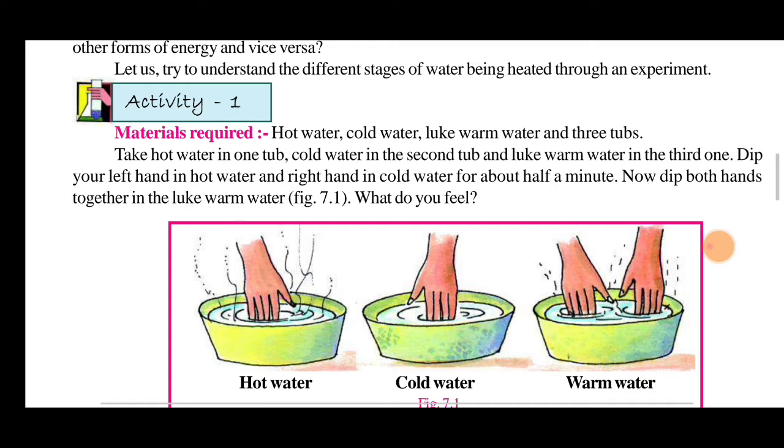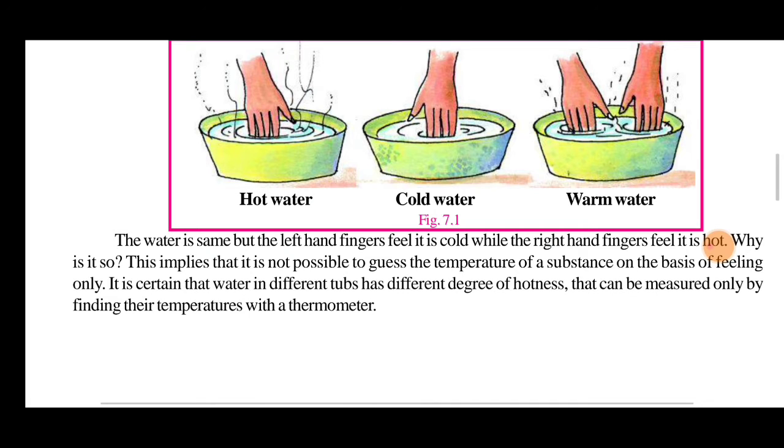How do you feel now? You went from hotter to colder, then again to lukewarm, so the temperature changes suddenly, right? The lukewarm water feels cold to the left hand finger, while the right hand finger feels it hot. Why is it so?